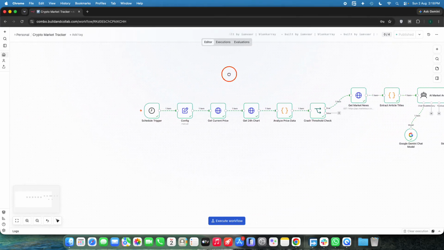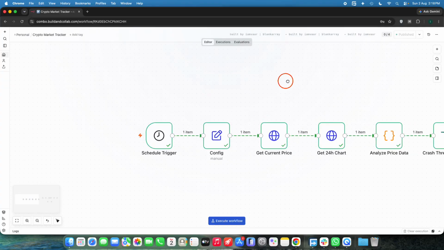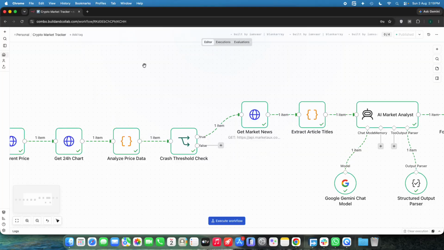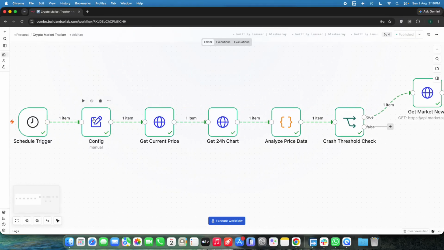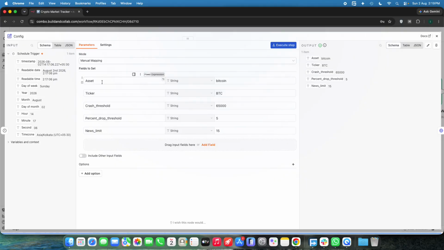Now let me explain how the data will flow from node to node from the beginning to the end. Firstly, the workflow will run every 4 hours. After that, here is the configuration node. We give our preferred asset, like Bitcoin, and the crash threshold that you are looking at, so that if that is met, you can actually buy. So just use that particular number as a threshold right here.